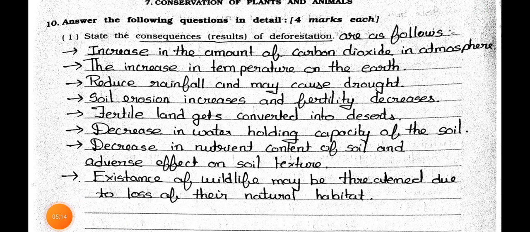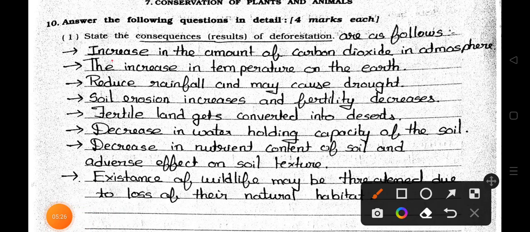Main 10. Answer the following questions in detail. 4 marks each. Number 1. State the consequence results of deforestation. Answer is the consequence results of deforestation are as follows. Increase in the amount of carbon dioxide in atmosphere. The increase in temperature on the earth, reduce rainfall and may cause drought. Soil erosion increases and fertility decreases.